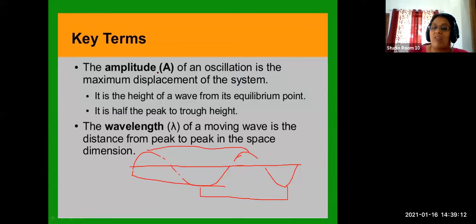We also can measure wavelength between two consecutive crests from the mean position, that means from the maximum displacement position of the two crests or two troughs. So three ways you can measure it. So that is the word distance from peak to peak in the space dimension. That's the meaning of peak to peak in the space dimension. Okay, so that is how we can measure the wavelength.